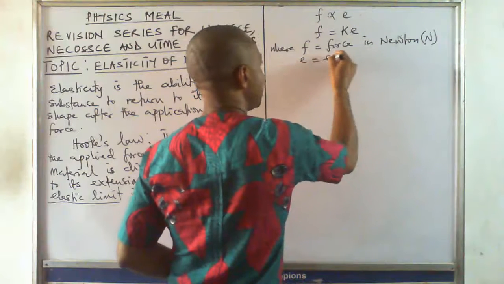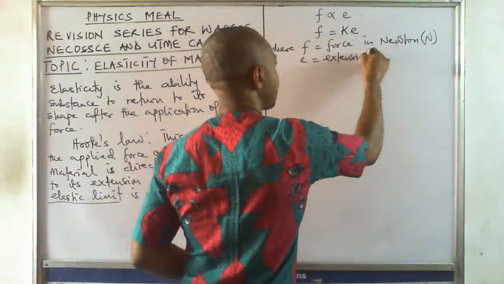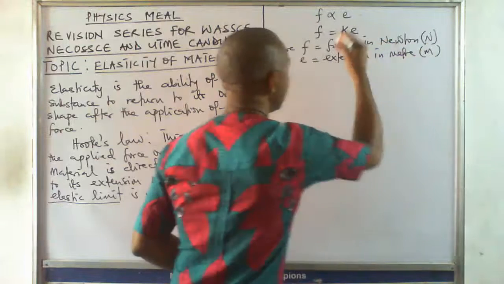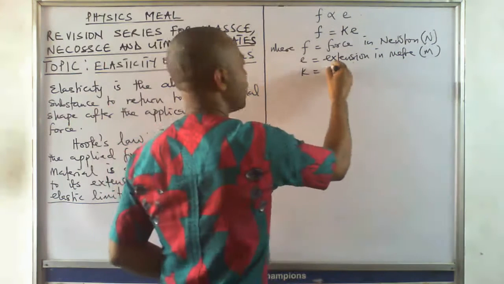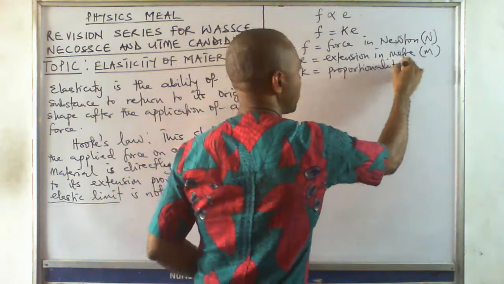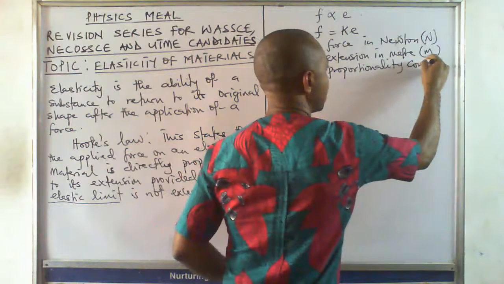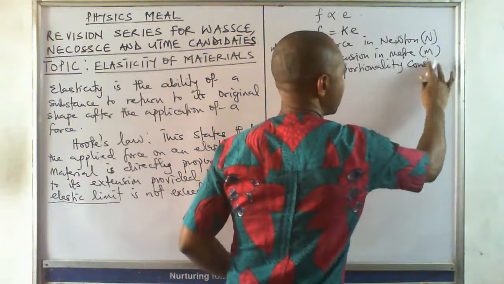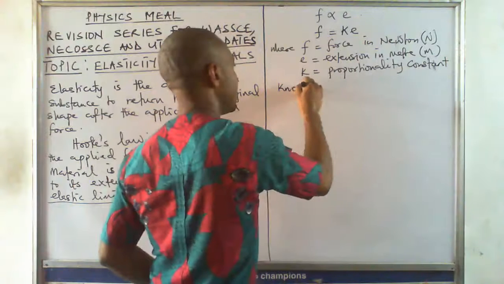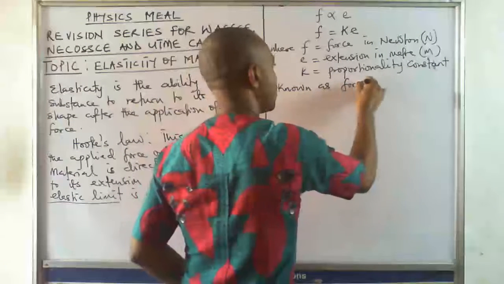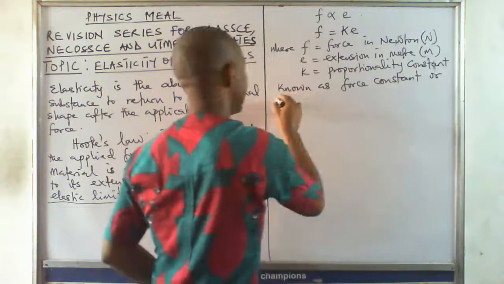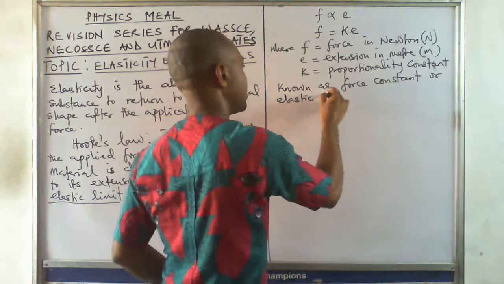E is extension in the SI unit of meter, which is M, and then K is the proportionality constant, known as the force constant or elastic constant.